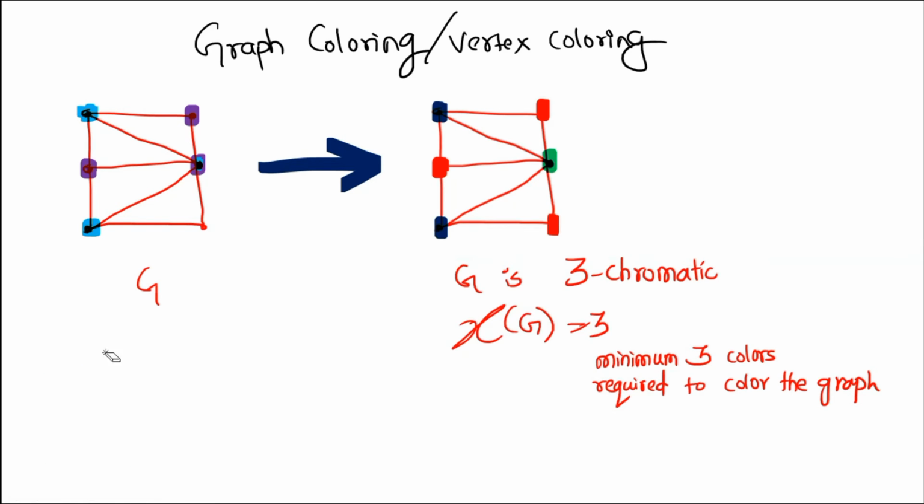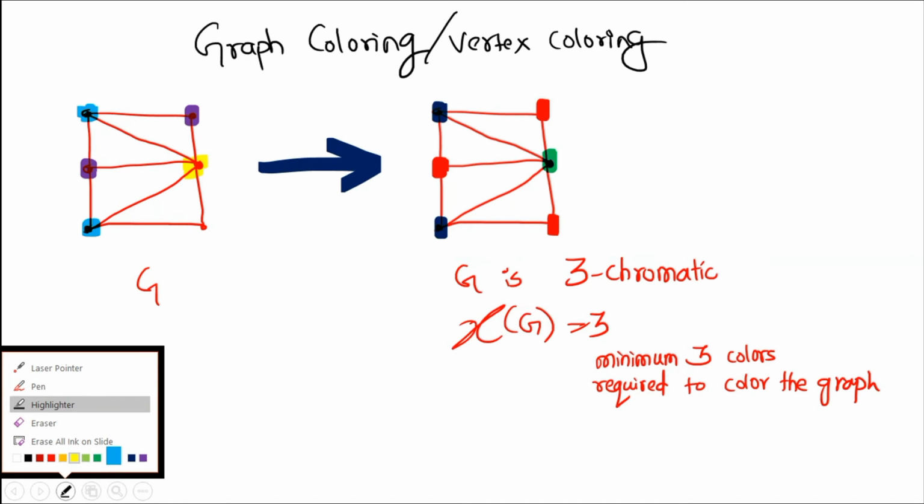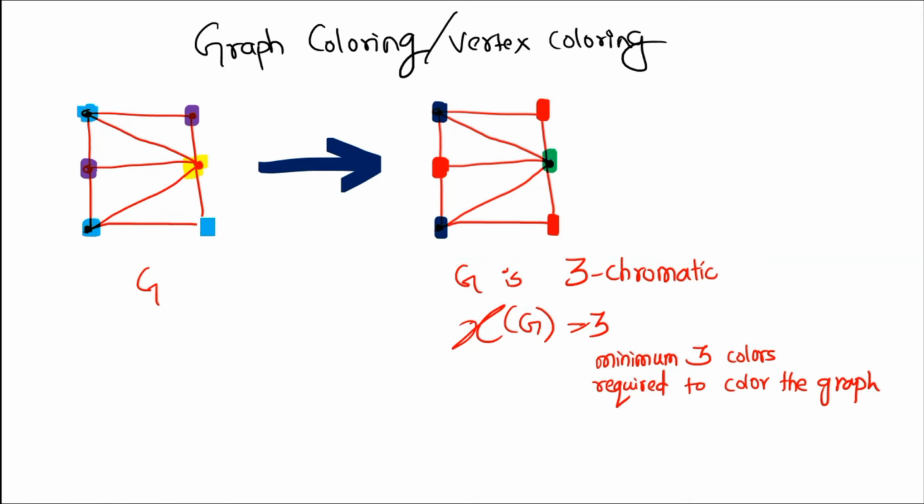So in this case, I need to give one new color. Suppose I give the yellow color here, and at this particular point I can give the purple color. So by using just three colors, my graph gets colored, where no two adjacent vertices have the same color.